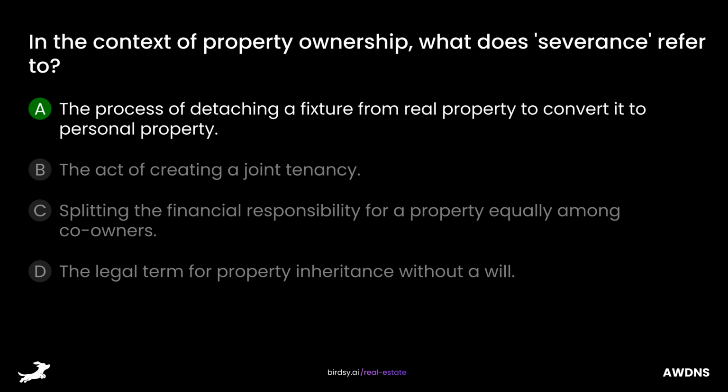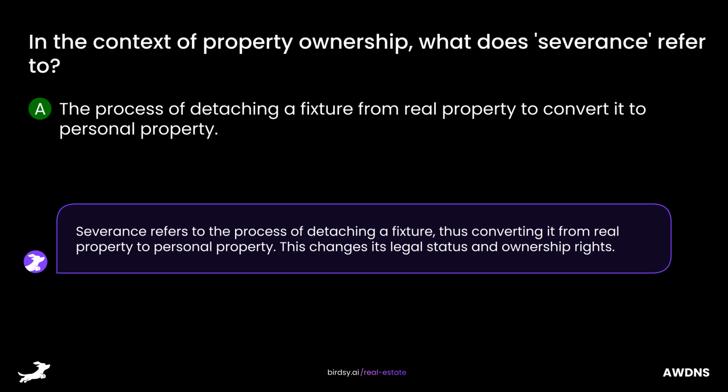The answer is A, the process of detaching a fixture from real property to convert it to personal property. Severance refers to the process of detaching a fixture, thus converting it from real property to personal property. This changes its legal status and ownership rights.